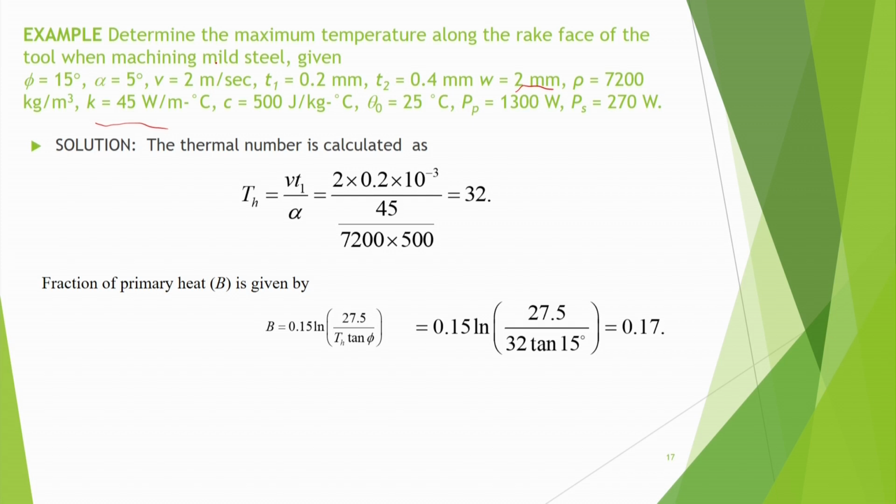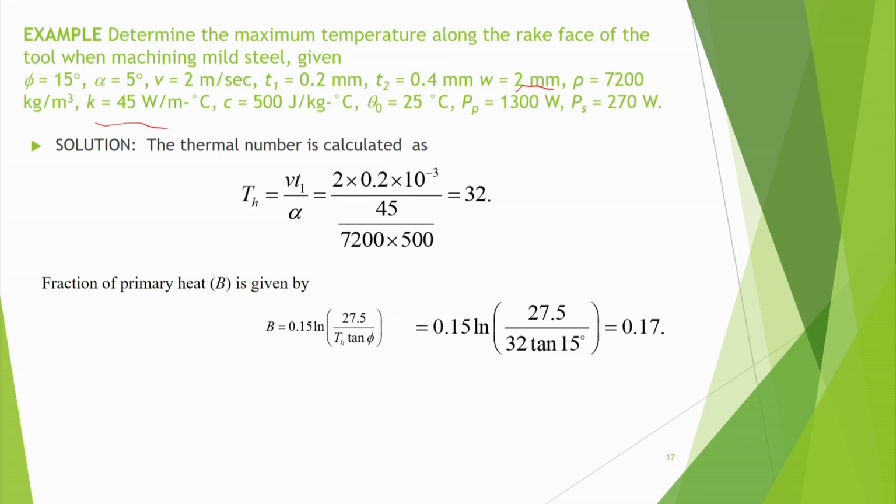Assume that you know the coefficient of friction. Then you calculate the thermal number. The thermal number is calculated as TH = V T1 divided by alpha. You have to use consistent units, use SI units. So everything is in meter, second, kilogram, etc.